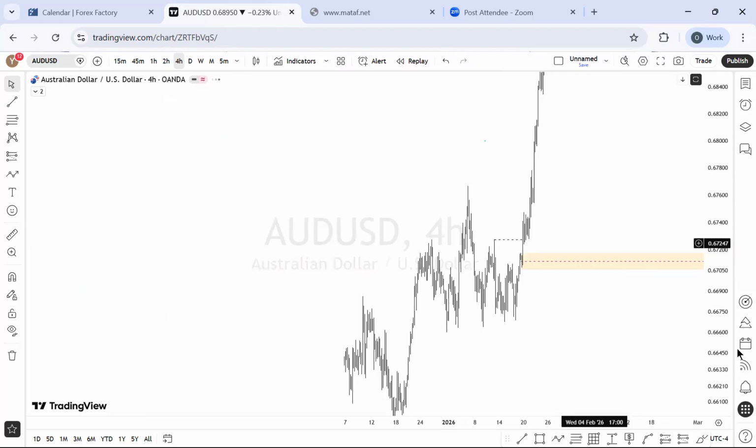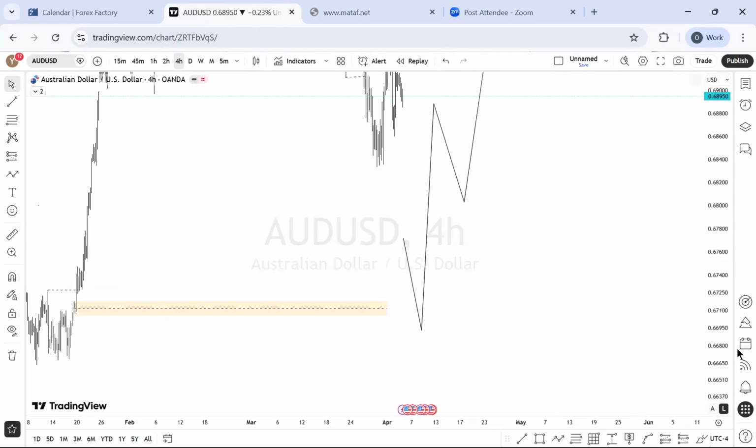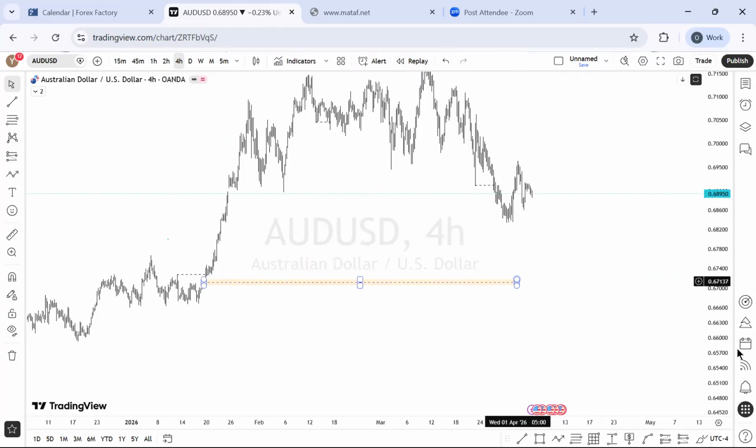That's what I'm expecting the price to tap into on the 4 hour time frame perspective on AUD US dollar. When the price is able to do that, trust me, we're good to go, because right there, I'll be waiting for more buy projection on this one right here on 4 hour time frame perspective.